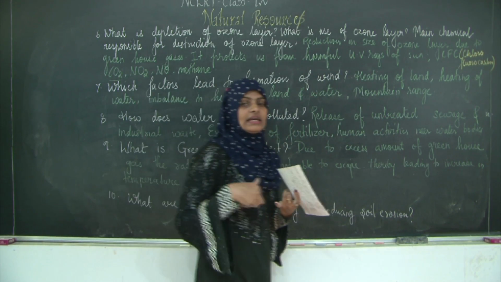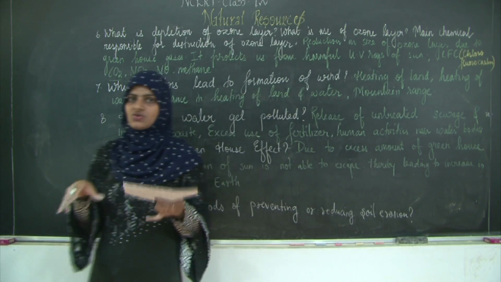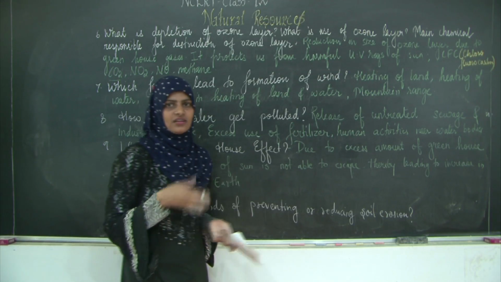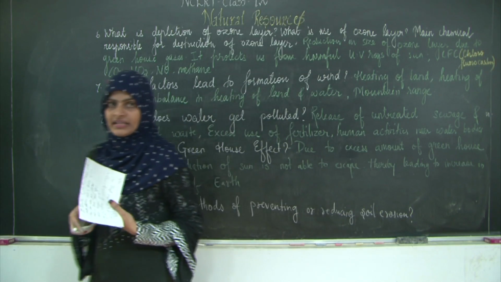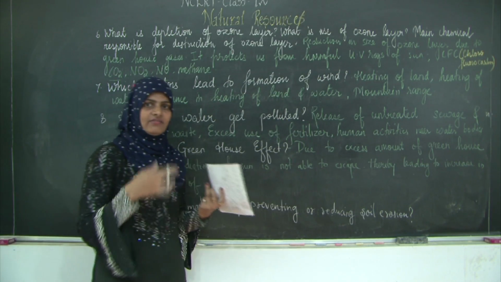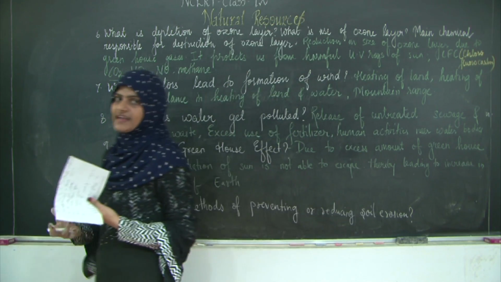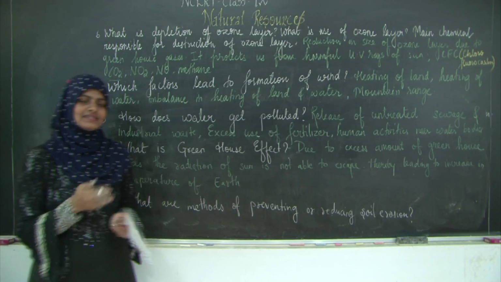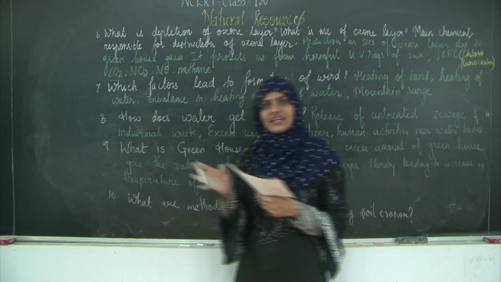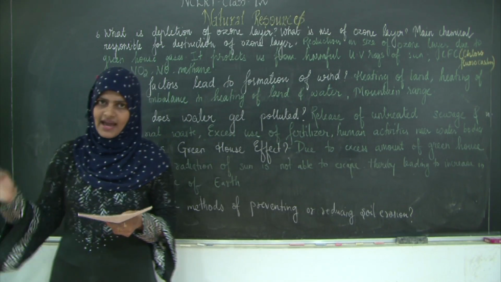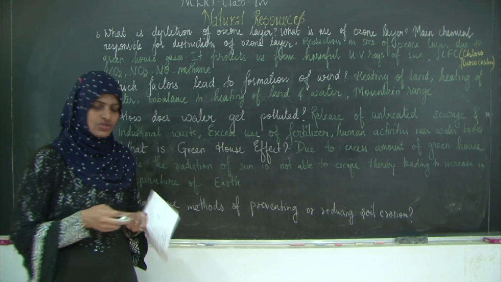The first one is afforestation. Okay, if we grow more trees, the roots of the trees will hold the soil, as a result the soil will not get washed up. Then in the hilly areas we can have terrace farming, so that plants are grown over there easily. And the next thing is making more dams, so that during the flood time the dam can store the excess amount of water, right? And during the drought time the excess water stored in the dam can be released, okay, so that the soil doesn't get dry and soil erosion does not take place.